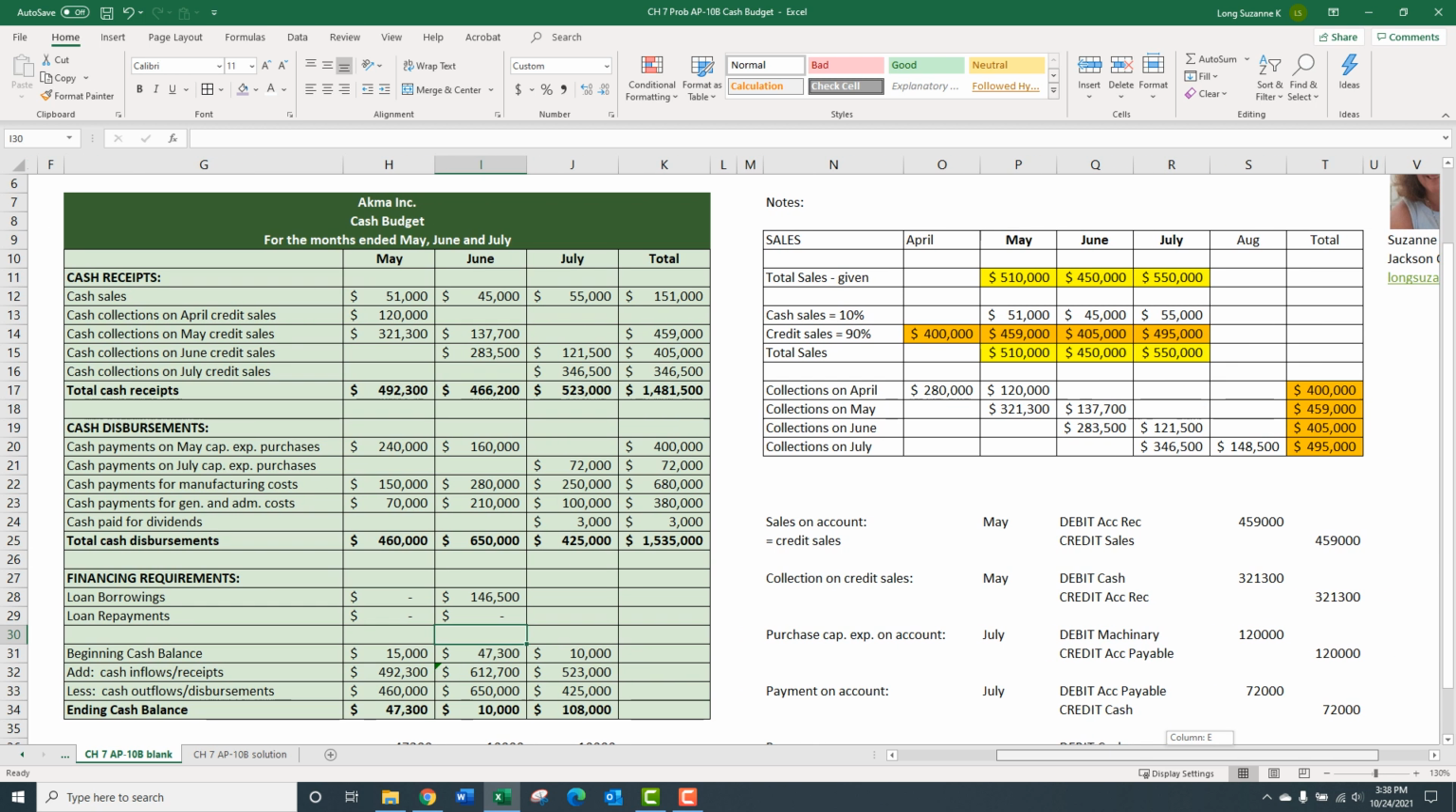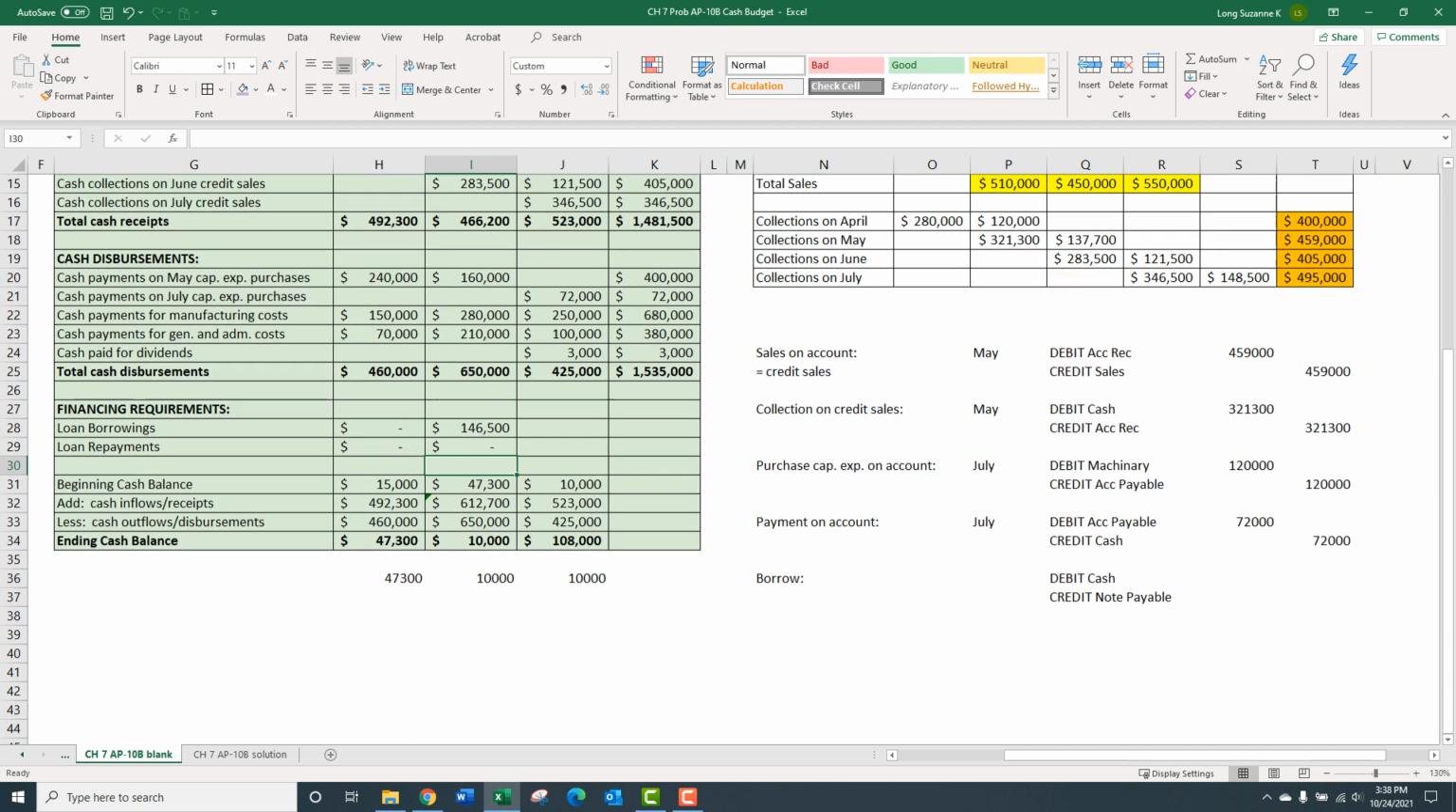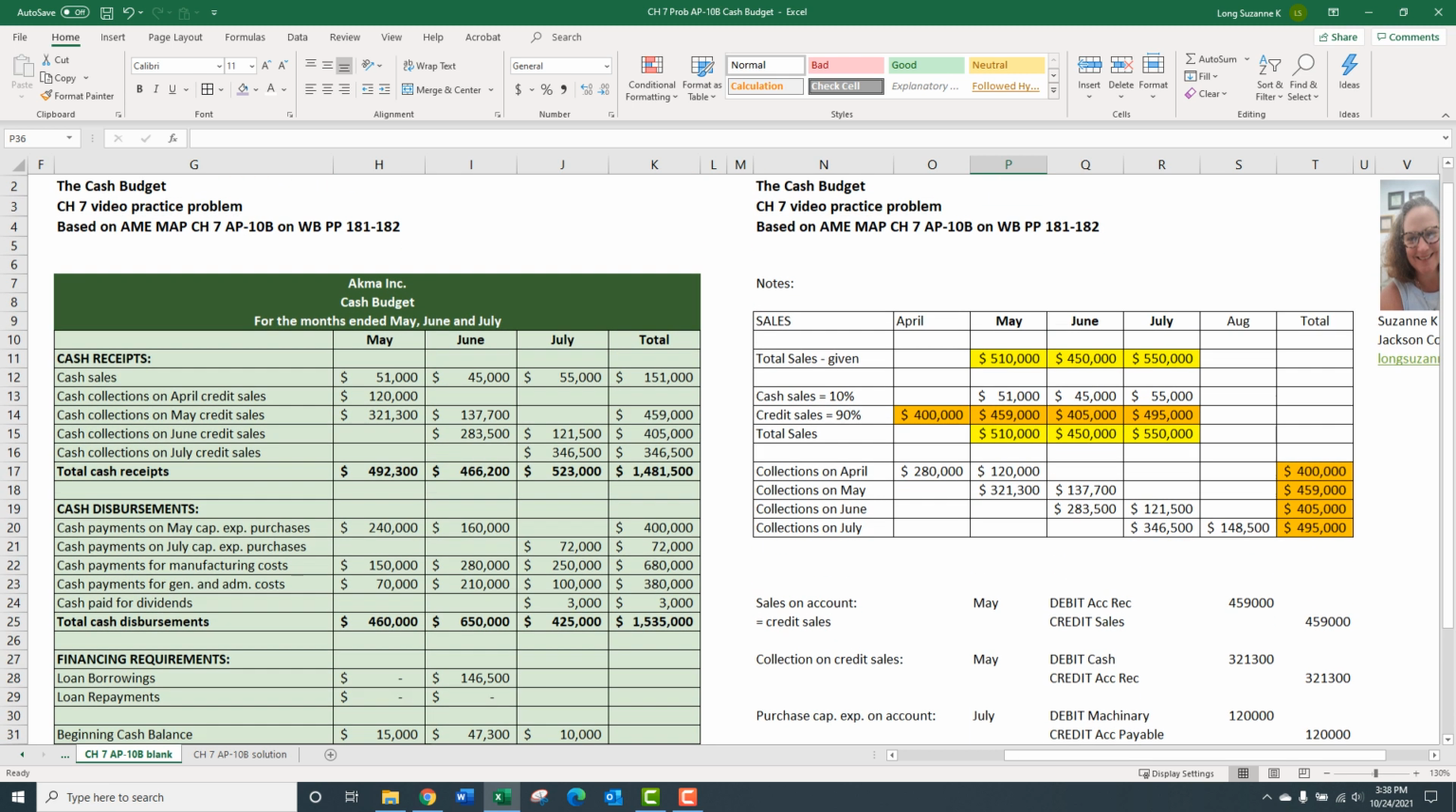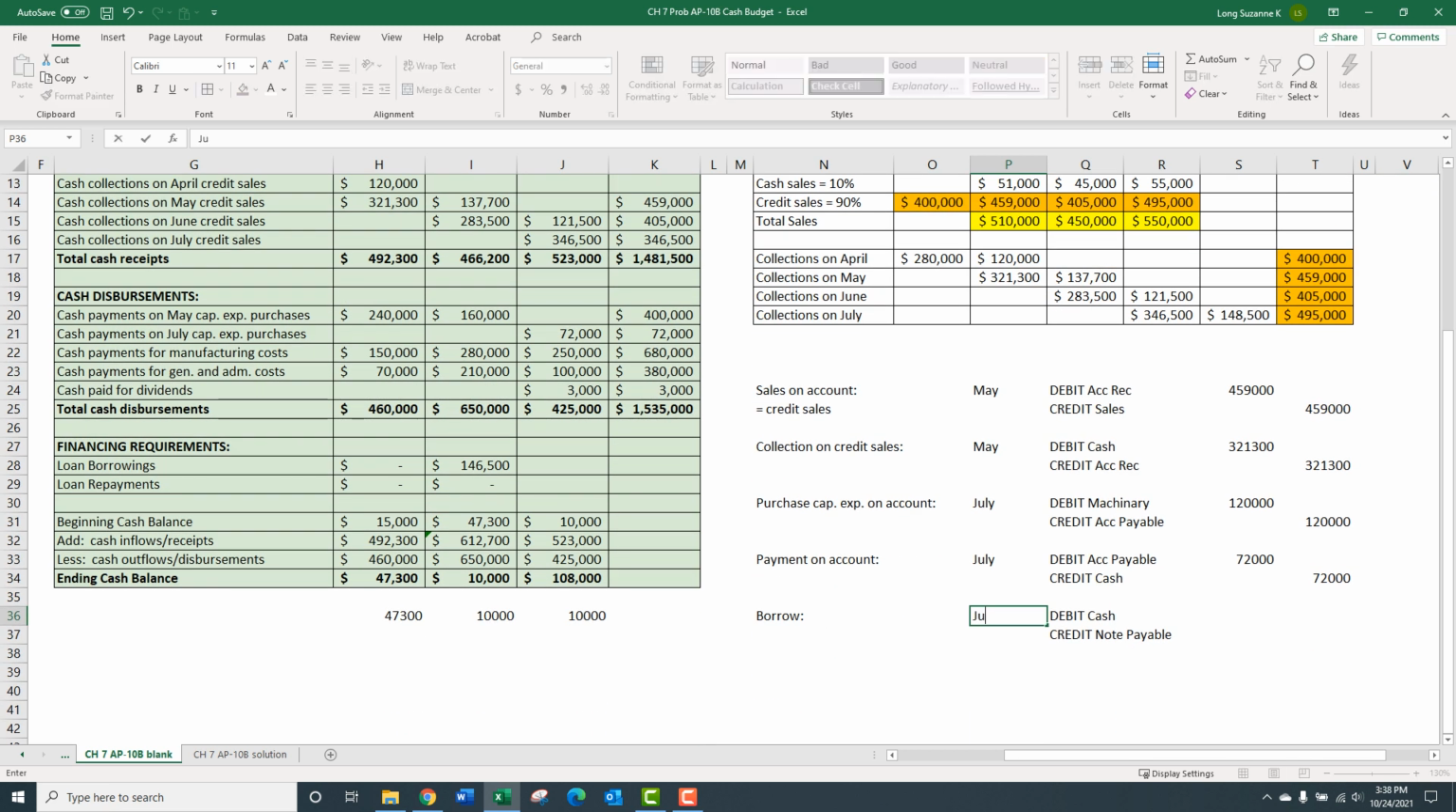So another one of the journal entries I put over here for a kind of a visual is what happens when we borrow. So this was June. We borrowed $146,500. What happens when we're borrowing? It's debit cash. We're borrowing cash from the bank. Debit cash, credit note payable.